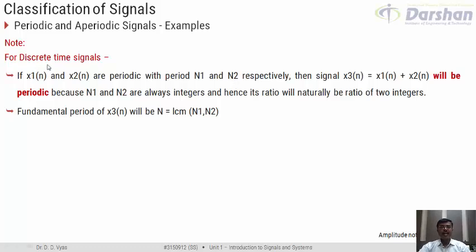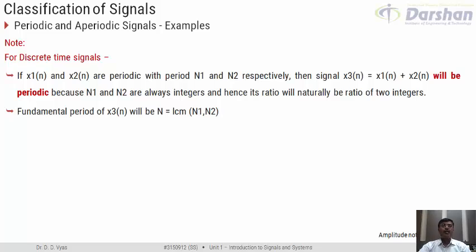Thus, if x1[n] and x2[n] are periodic, x3[n] would always be periodic, because the ratio of N1 and N2 would always be a ratio of two integers. The period of x3[n] would be the same as previous, that is N would be equal to the LCM of N1 and N2.